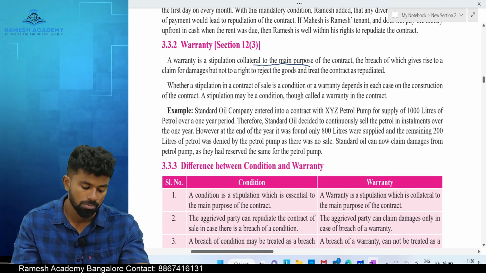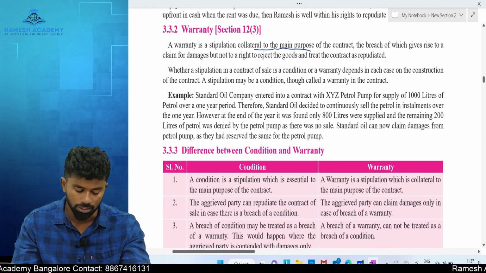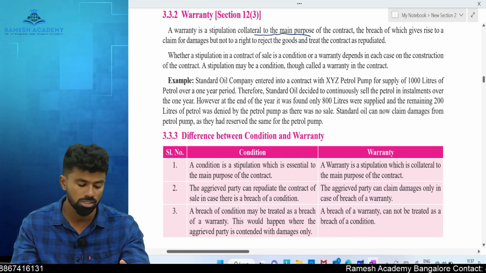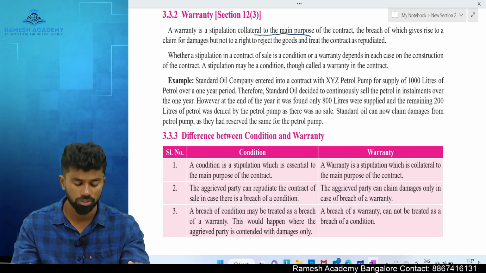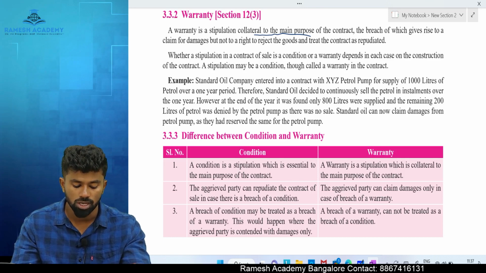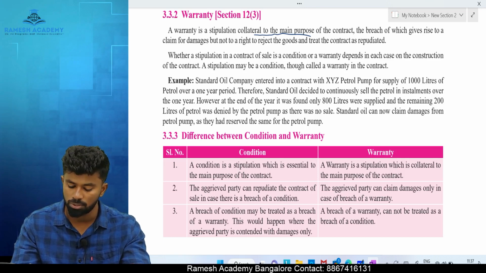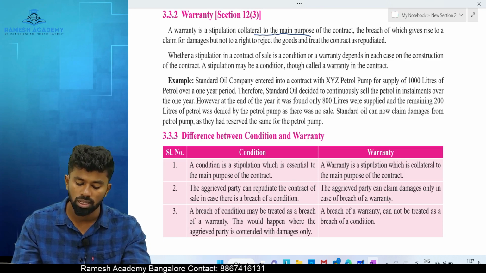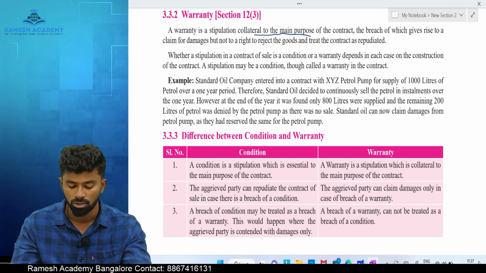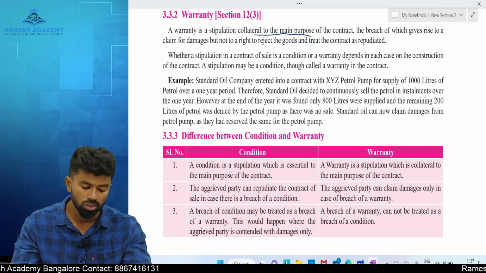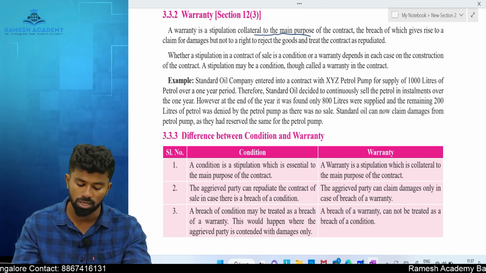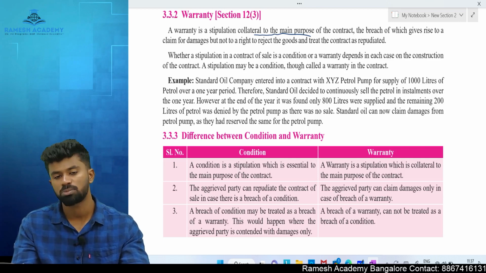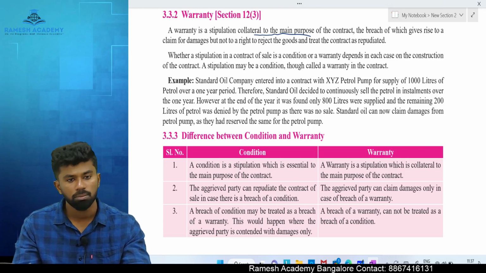Okay, example, Standard Oil Company entered into a contract with XYZ petrol pump for supply of 1000 liters of petrol over 1 year period. Therefore, Standard Oil decided to continuously sell the petrol in installments over the 1 year. However, at the end of the year, it was found only 800 liters were supplied and the remaining 200 liters of petrol was denied by the petrol pump as there was no sale. Standard Oil now can claim what? Damages, because it is not considered as an important thing.